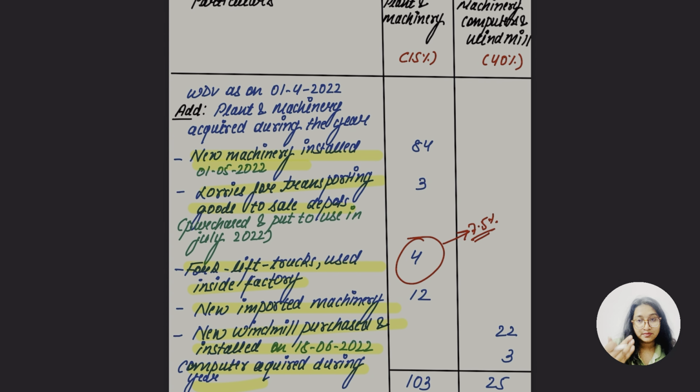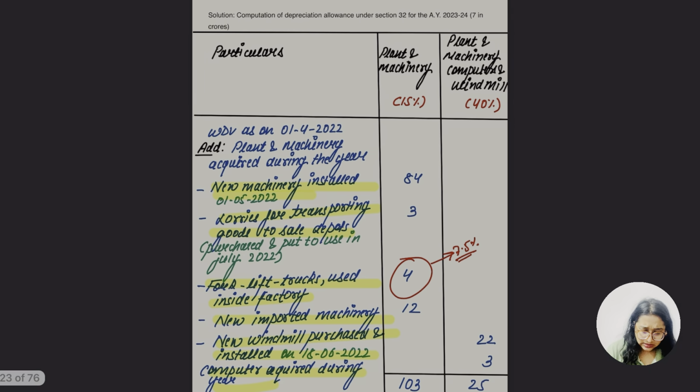Okay, let's take the total value of these two plant and machinery, of 15% and 40%. 84 crore, 3 crore, 4 crore and 12 crore, 103 crore. So what about the depreciation rate of 40% plant and machinery, computer and windmill? 22 plus 3, that's going to be 25. Easy.